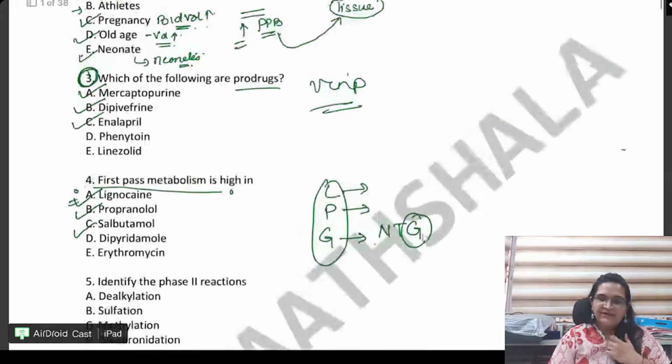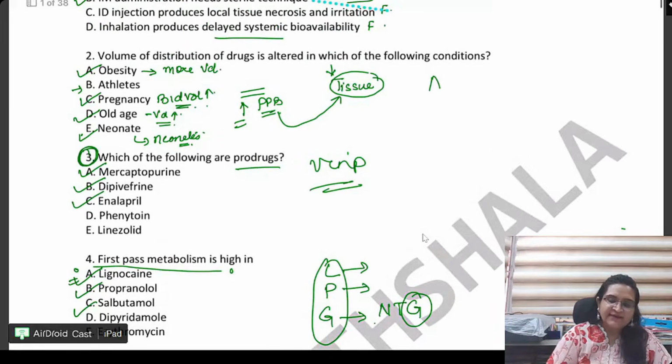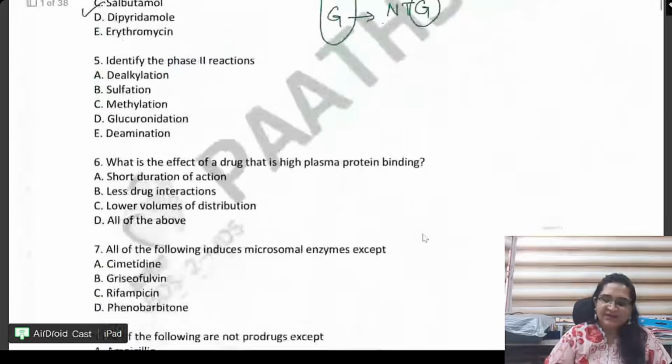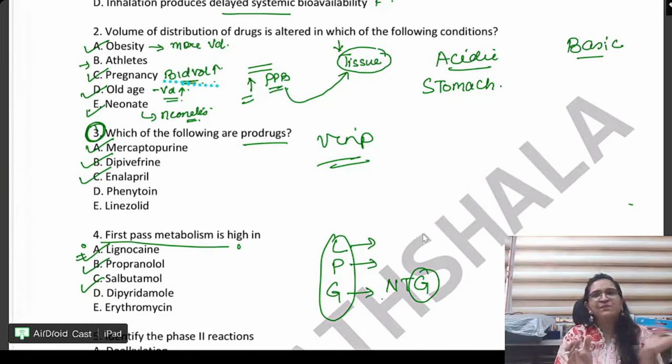Okay, here only let us do a concept of absorption again. We all know there are drugs which are acidic and there are drugs which are basic in nature. Now, as I told you, acidic drugs will be more absorbed in the acidic environment, right? In stomach, they are absorbed more. Basic will be absorbed more in the basic environment. And where do I have the basic? I have taught you in the GIT, right? When we did the GIT PAATHSHALA, I taught you the intestine is basic. Now, why? Because pancreatic juice, the most basic content, is coming.